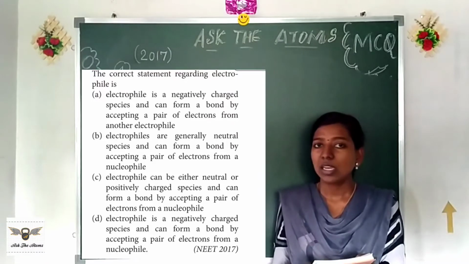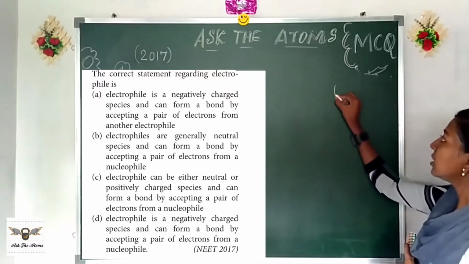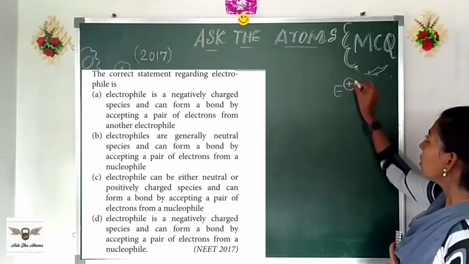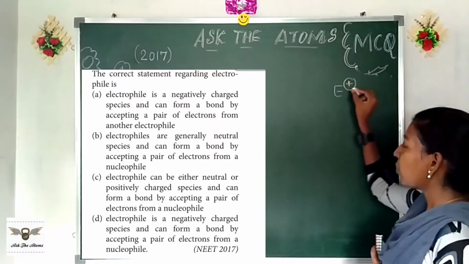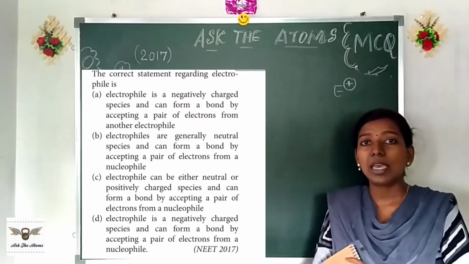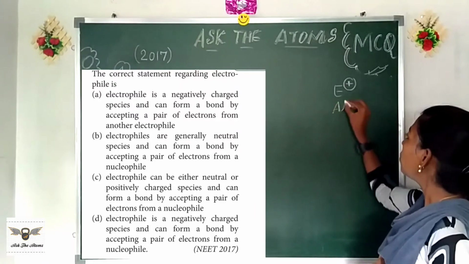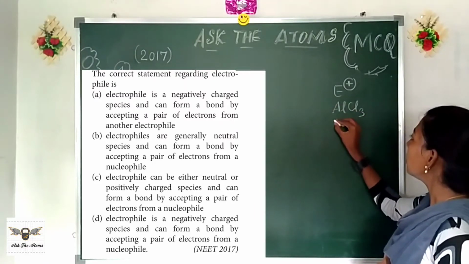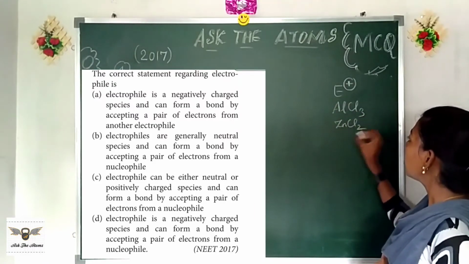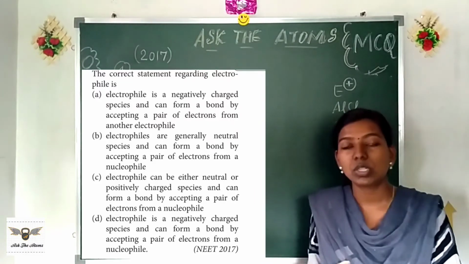That is again false, right? Electrophiles aren't negative, because when we write electrophile, we always write it as E+. They are positive to denote that they are electron deficient. So they can be positively charged or they can be neutral. Like you see all Lewis acids, AlCl3, zinc chloride, FeCl2. All these are going to be electrophiles and neutral.